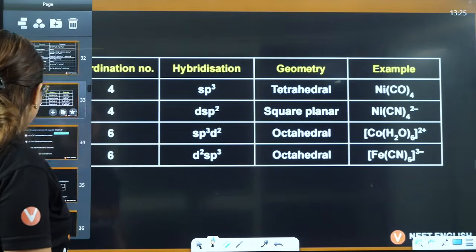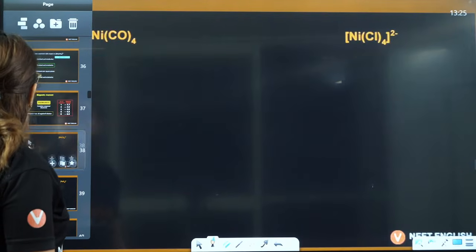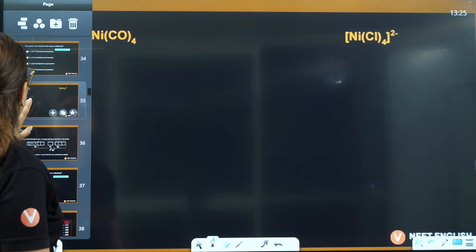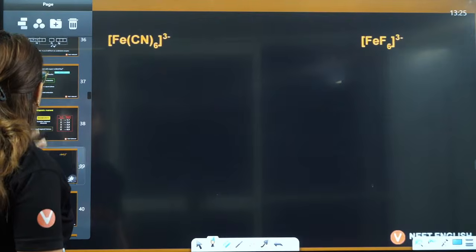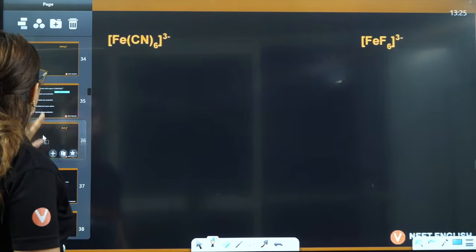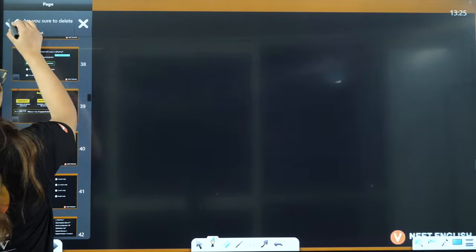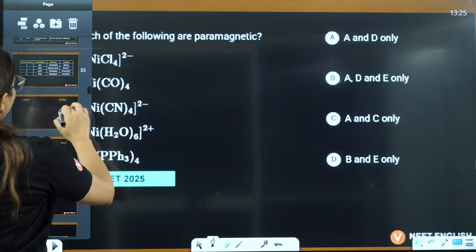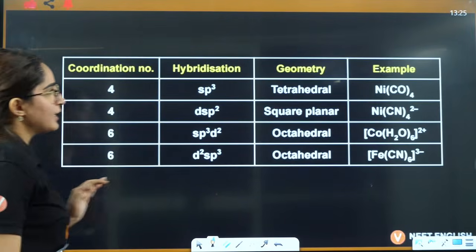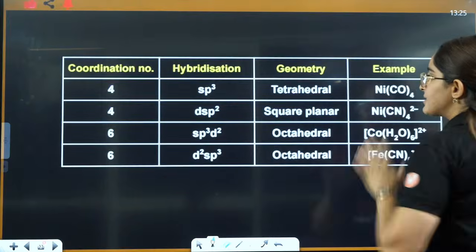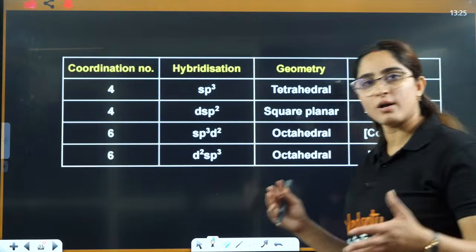So what I'll do here, one by one, instead of this, I'll just show you how to solve this in the exam. If you don't solve this now with me, then it will be very difficult for you to solve it in the exam, because there is no real theory as such. I'll tell you why for this example it is this, why for this it is square planar, why for this it is octahedral. So we'll talk about this, right?